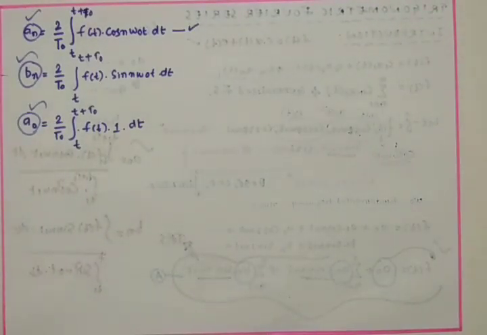After knowing an, bn and a naught, we can simply write the trigonometric Fourier series like this.